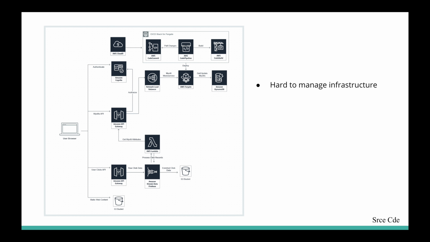Now the other problem is that we deployed it and now we want to replicate the same infrastructure in some other environment. Then again we need to go back to the very first point. We need to look at the dependency mappings, create the resources one by one, and then map back. Hence it becomes very time consuming and complex to replicate the infrastructure. So that's the second problem that we are trying to solve with AWS CloudFormation.